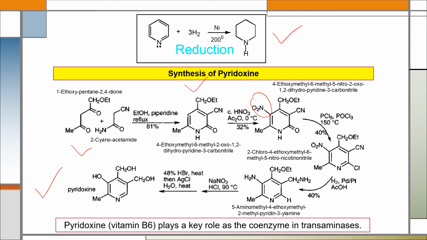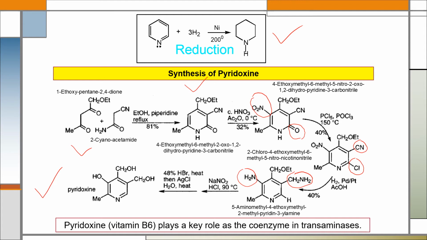After that, this compound reacts with phosphorus pentachloride and phosphorus oxychloride at 150 degrees centigrade, in which case the carbonyl group will be replaced by a chloro group, which after hydrogenation, the nitro group will be reduced to an amino group, and this cyanide group will be converted to this group.